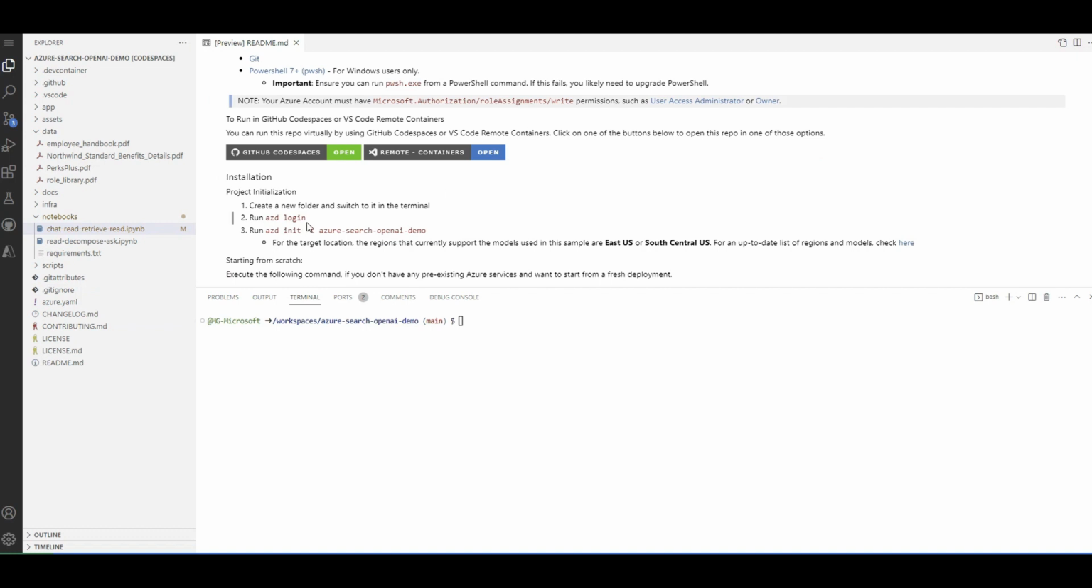There you go. So the first thing that you need to do is run azd login. You will log in to the subscription that you are going to deploy this solution to. So I simply say azd login, and it says, okay, go to this link, which I'm going to do. Let me Control-click, and then enter this code. I'm going to copy this code, Control C. There you go, I paste it.